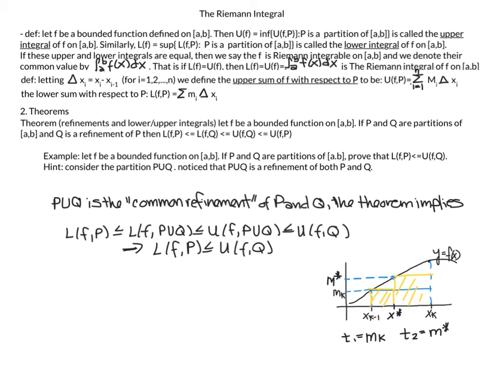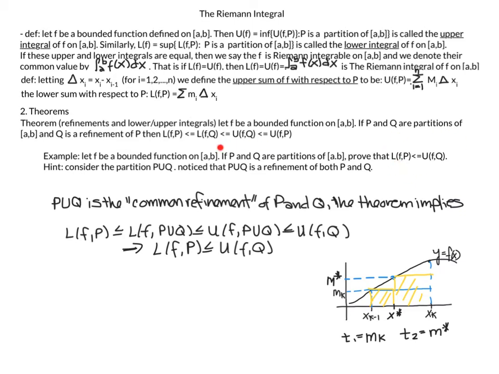I noted that P union Q is the common refinement of P and Q. Now LF, the lower sum of f with P, is less than or equal to the lower sum of the refinement P union Q, which is less than or equal to the upper sum of f of P union Q, which is less than or equal to UF of Q. So now we just take this part of our inequality with this part of our inequality, and we have shown exactly what we wanted to prove.